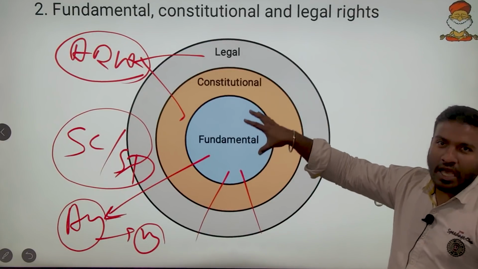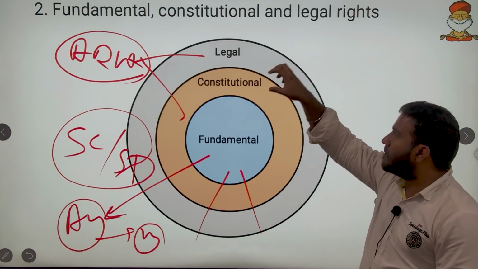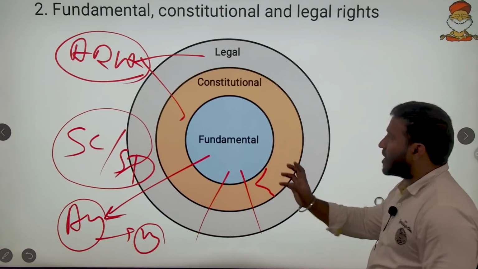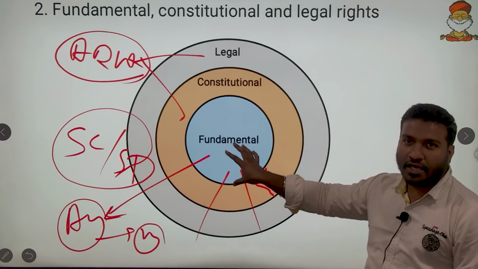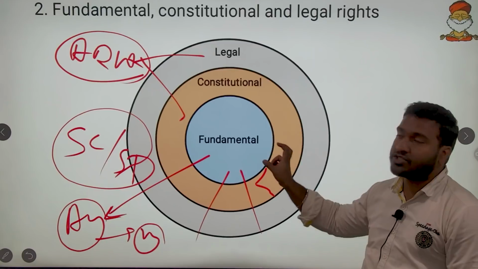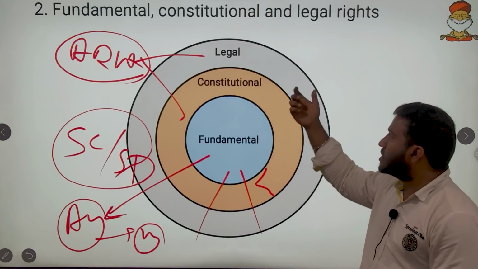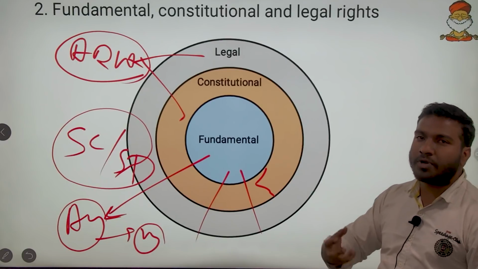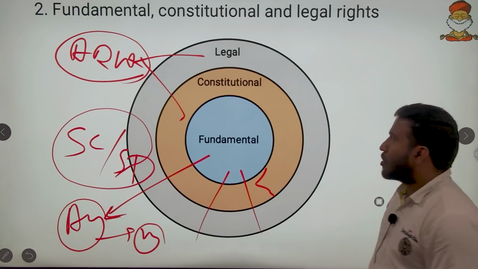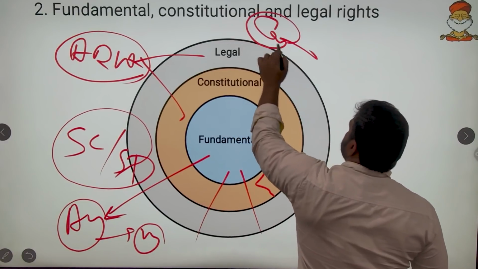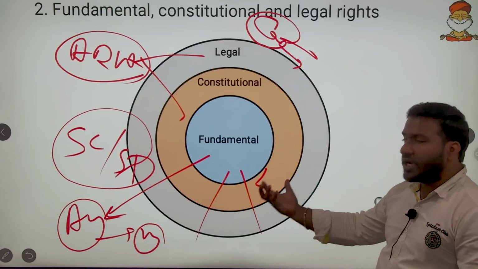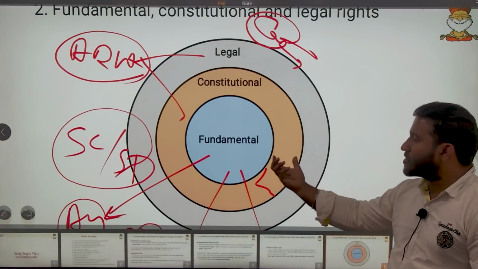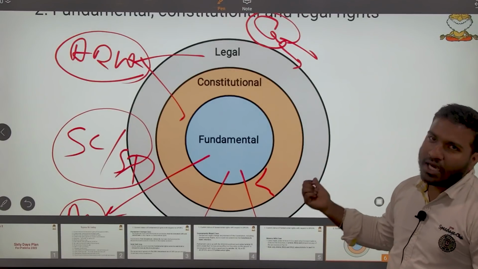So a fundamental right happens to be a constitutional right, and it is a legal right as well. Coming to a constitutional right, it need not be a fundamental right. Right to property is a constitutional right. It is not a fundamental right anymore, but it is also a legal right. There are various laws on property acquisition, property ownership, and the whole contract law in your law subject deals with property rights. It is a legal right because many laws supplement this constitutional right.